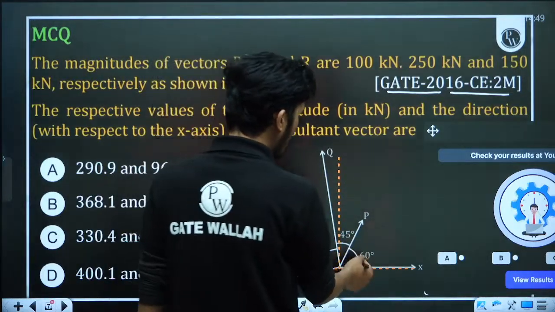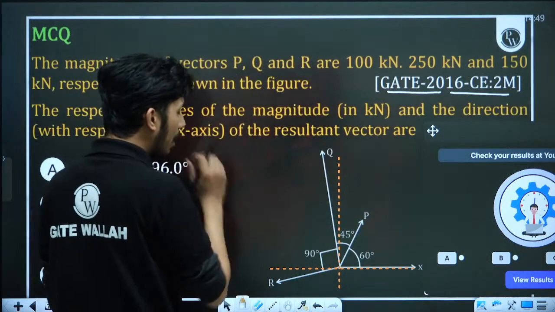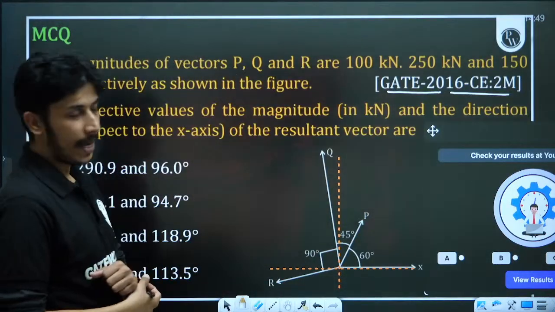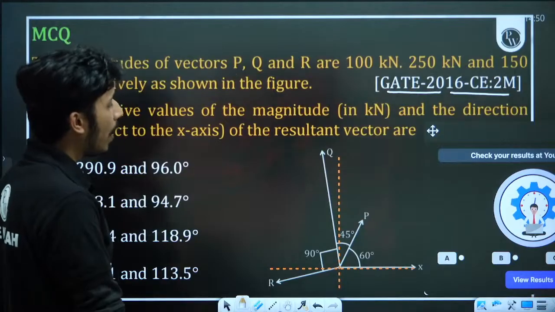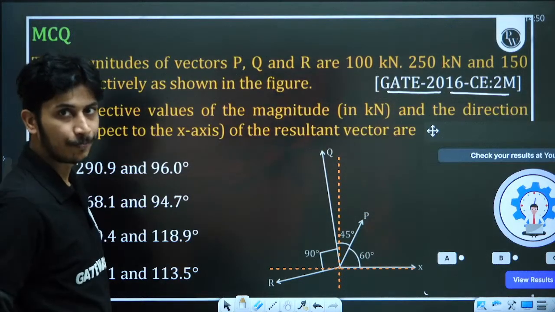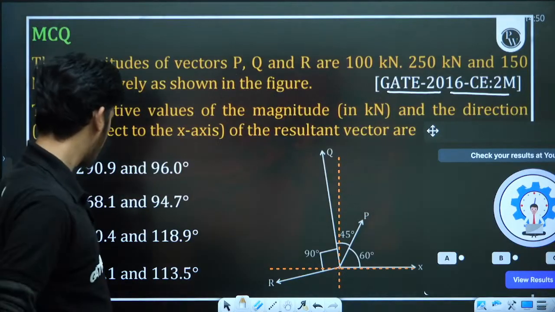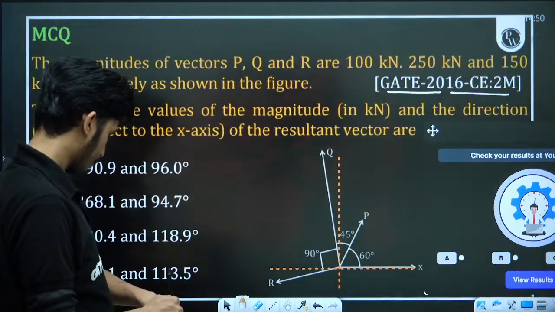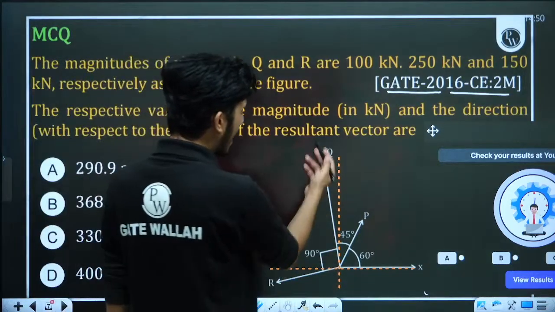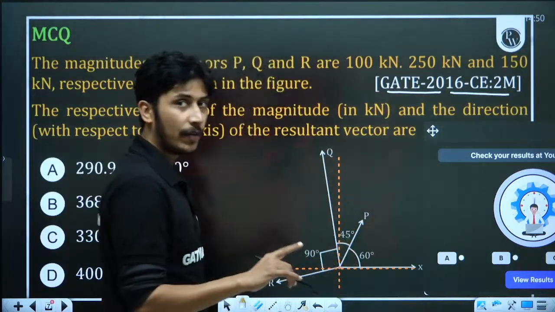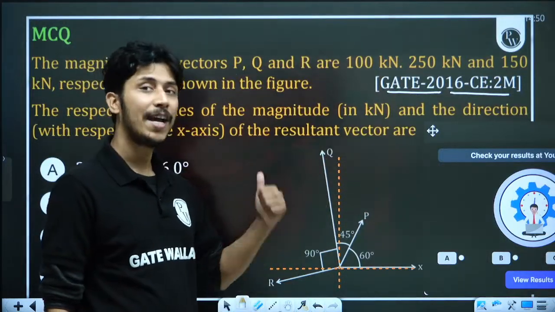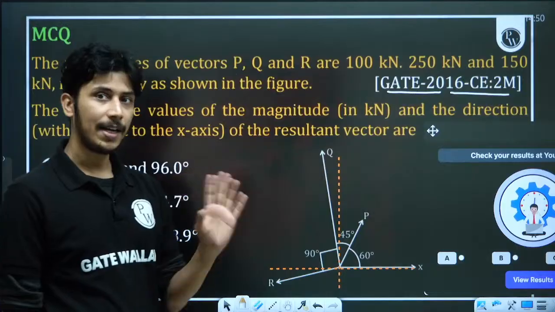So P is having 60-degree angle with the x-axis. So P is having P cos 60 in the x-axis, P sin 60 in the y-axis. I think this is clear to you. I think each and everyone has got this. Quickly tell me. Now, Q is having angle how much? 60 plus 45, 105. So directly we can also write down Q cos 105 along x-axis and Q sin 105 along y-axis. We can directly write down this thing.